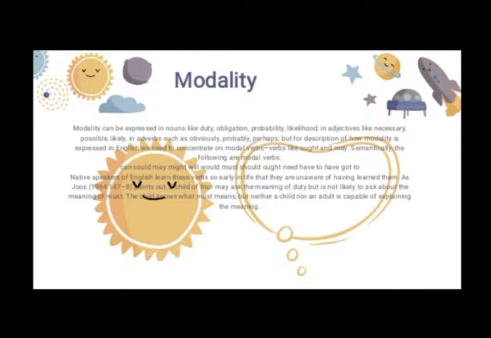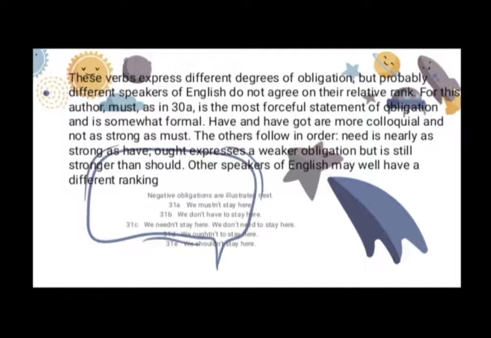Semantically, the following are modal verbs. These verbs express different degrees of obligation, but probably different speakers of English do not agree on the relative rank. For this author, must, as in 38, is the most forceful statement of obligation, followed by the others in order. Need is nearly as strong as have to. Ought expresses a weaker obligation but is still stronger than should. Other speakers of English may have a different ranking.